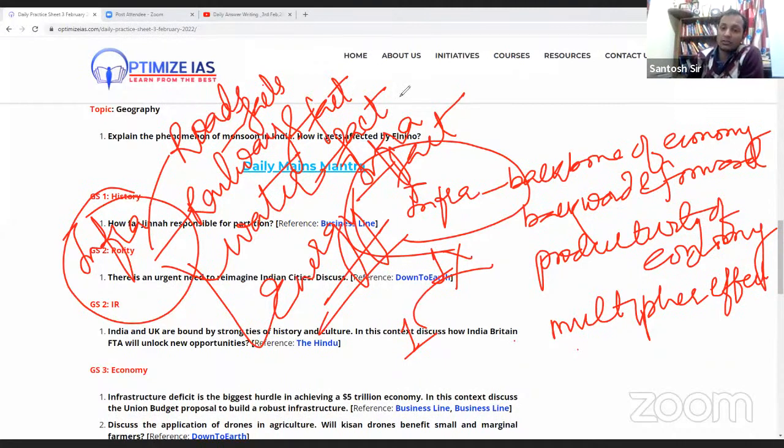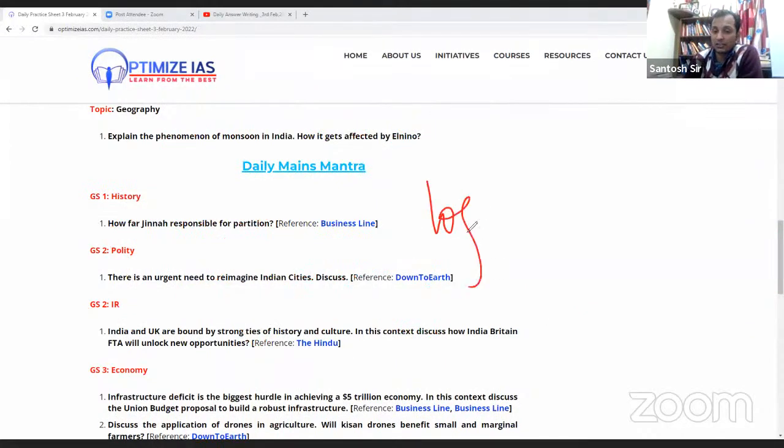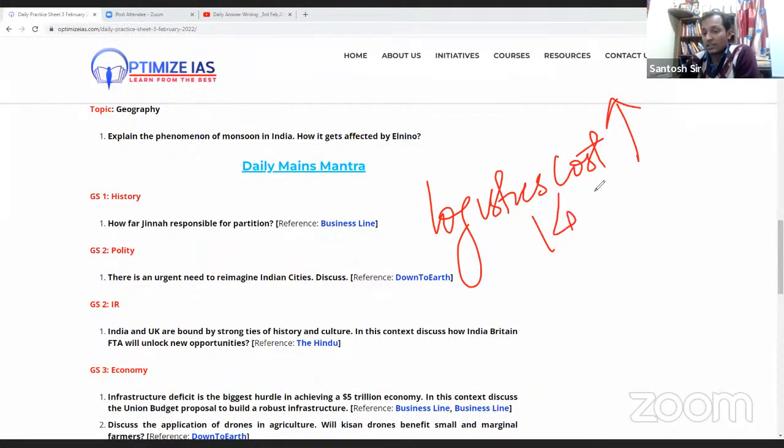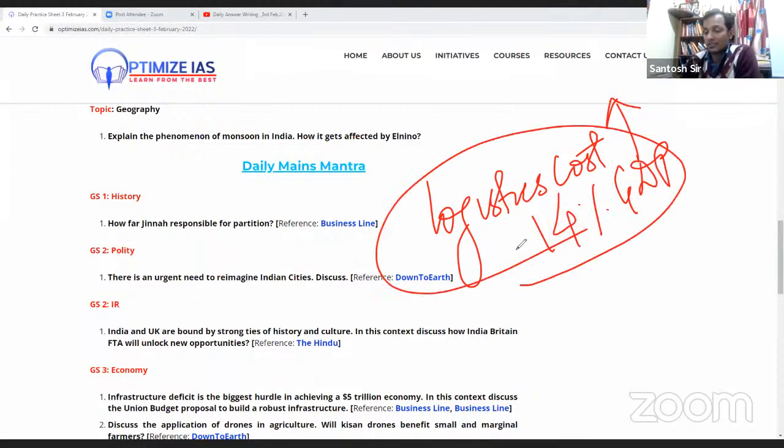Here I would like to mention that India's logistics cost is one of the highest in the world, around 14% of GDP. Without strong logistics, no economy can become a leader, because logistics cost adds to the inefficiency of the economy.